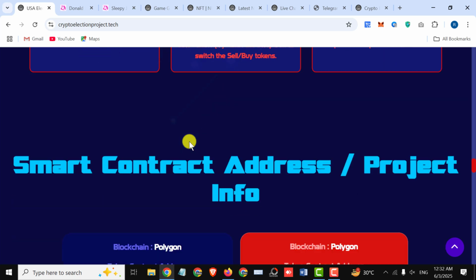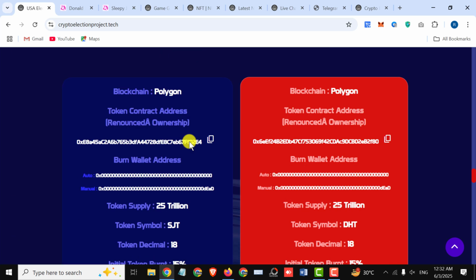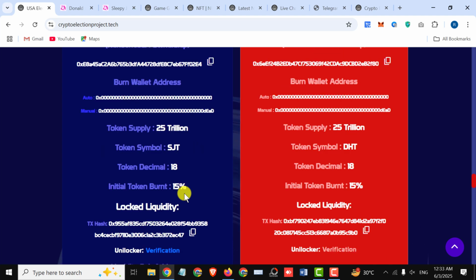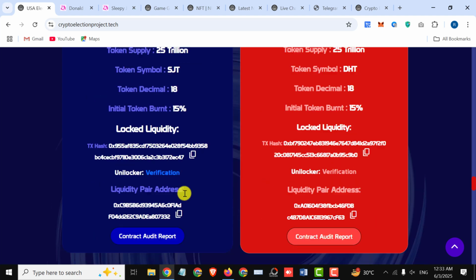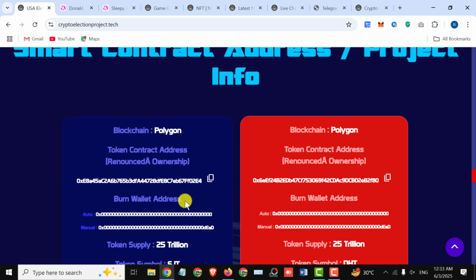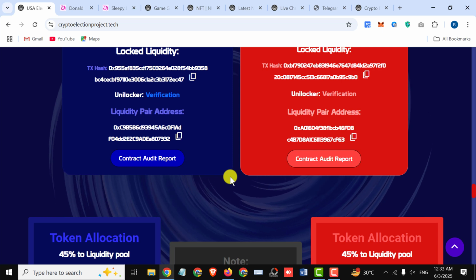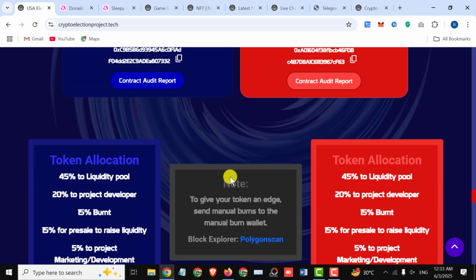Next, we have the smart contract address and project info. Here you can check out the blockchain, Polygon; contract address; burn wallet address; token supply, 25 trillion; token symbol, SJT; token decimal, 18; initial token burn, 15%; locked liquidity; Unicrypt locker verification; and furthermore. You can also check out all the stuff right here. You must copy their contract address, connect your wallet, and buy these tokens.